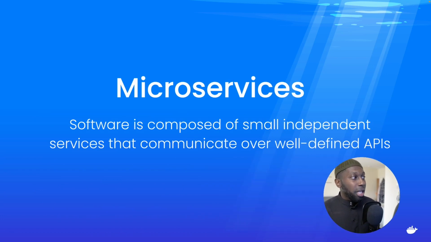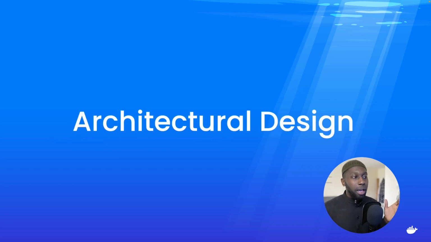Now, the microservices software is composed of small independent services that communicate over well-defined APIs. The key in there is small, independent services. Both monolithic and microservices are architectural designs, meaning that you can choose to go with a monolithic when it makes sense, or if things are becoming a little more difficult to handle with deployments and whatnot, then you can choose